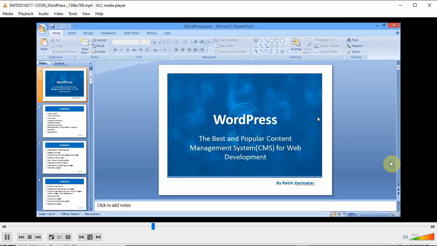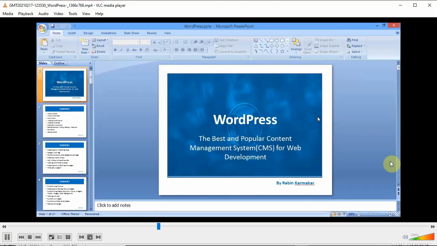This software is developed to manage everything we can do from the admin panel. WordPress is basically an open source software which can be used to manage blogs,